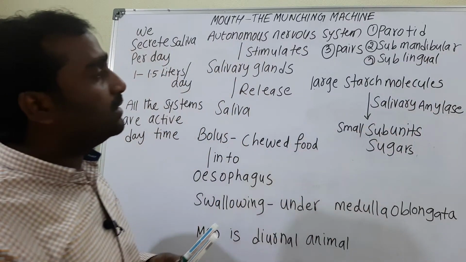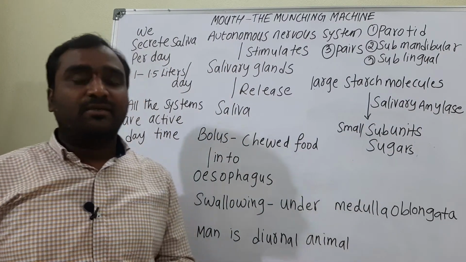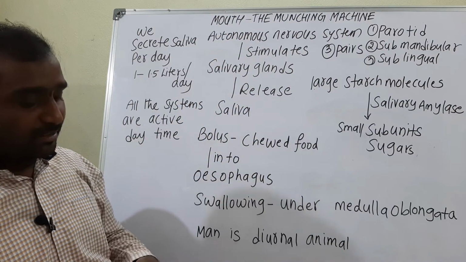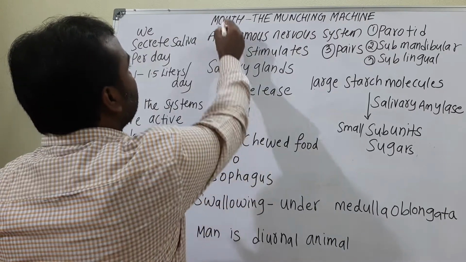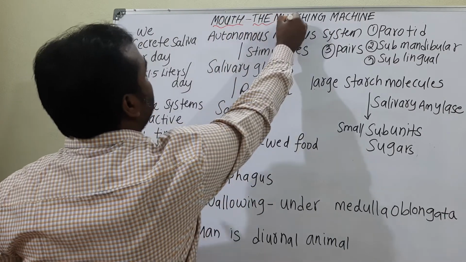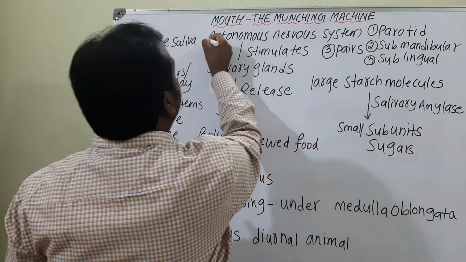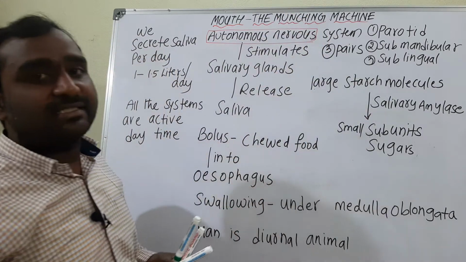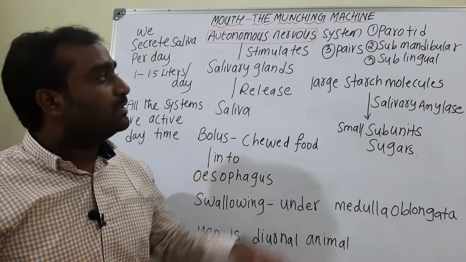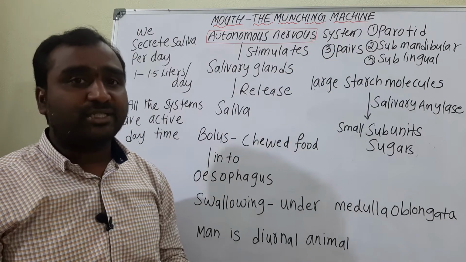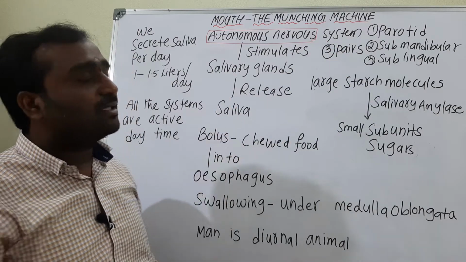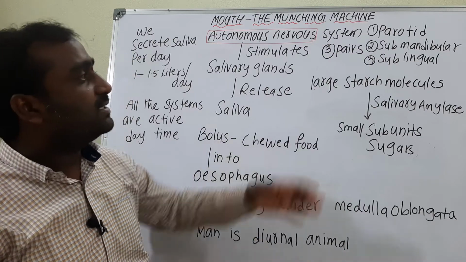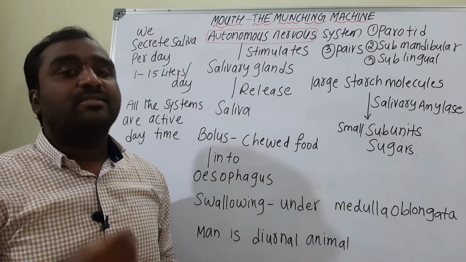Sublingual. So these are the three pairs of salivary glands which release the saliva, and these salivary glands are under the control of the autonomous nervous system. This autonomous nervous system controls the three pairs of salivary glands, such as parotid glands, which are near the ear, and the next one is submandibular or submaxillary, which are placed at the angles of the jaw, and the third one is sublingual, below the tongue.